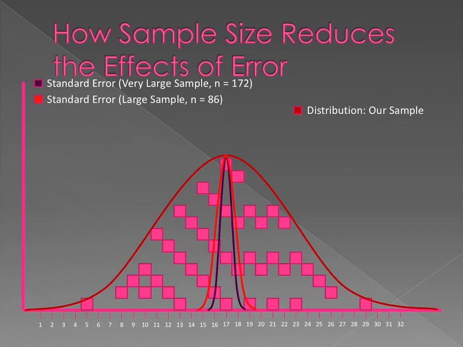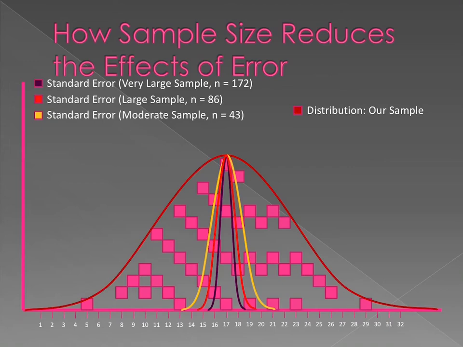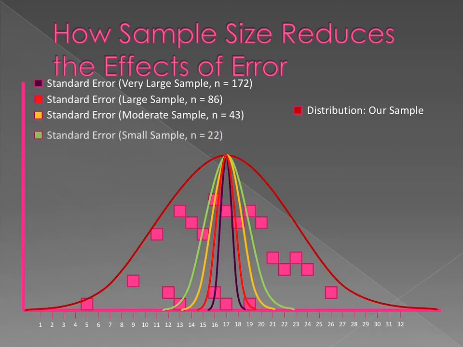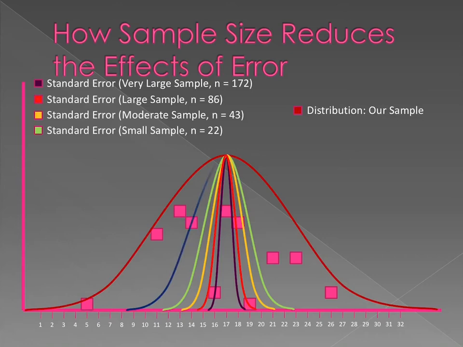When you reduce it even more, for instance here to a sample size of 43, our error gets bigger. Down to 22, it gets even bigger, and then as we saw in the last slide, with a very small sample, our standard error becomes enormous. In other words, we have almost no confidence that this mean score of 17 is similar to the mean population.